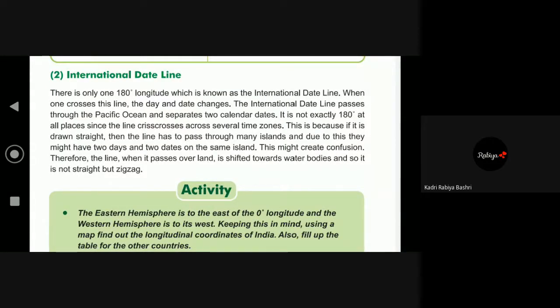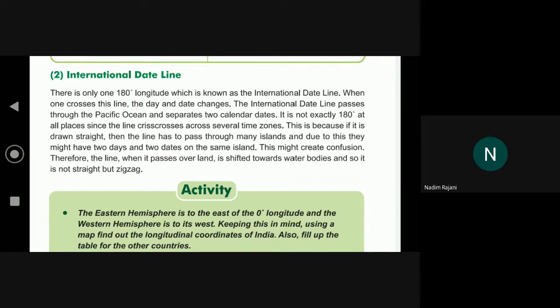Now we are discussing the international dateline. Yes, Zainab. What is the international dateline? Who will say? Aina. The 180-degree longitude is known as the international dateline.